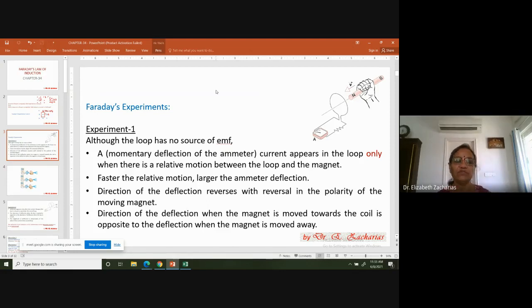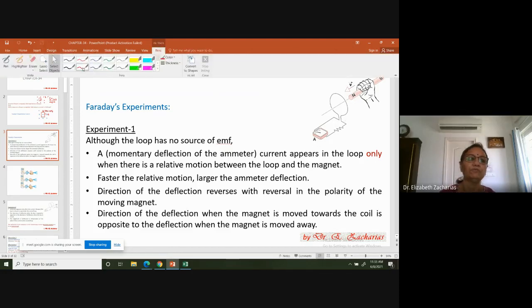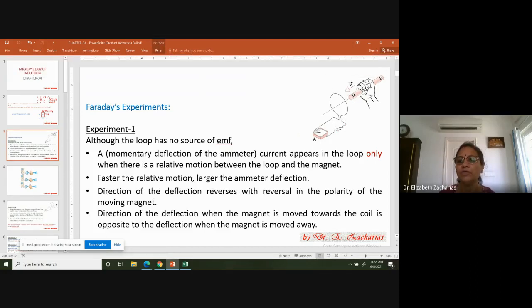So now let's see what this first experiment is going to be. Here you see is a loop. This entire thing is a loop, and you can see that there is no source of EMF. No battery, no voltage source, no current source. But there is an ammeter connected, and an ammeter is to measure currents.